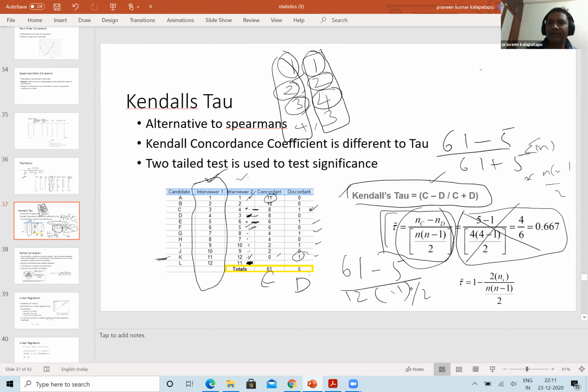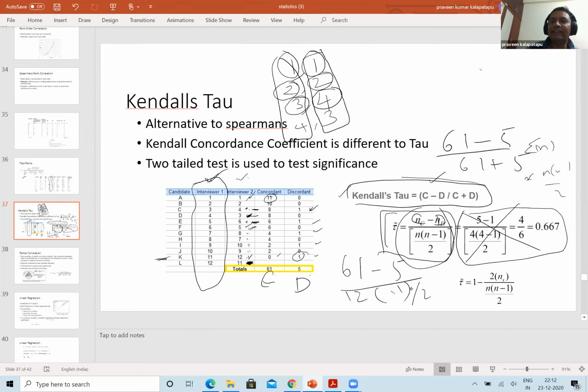Oh, okay, it's not the sample size. No, this is C, 61, and this is D, 5. Okay. And N is 12. Yeah, N is 12. Correct.